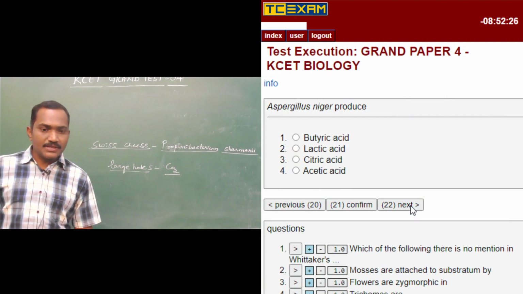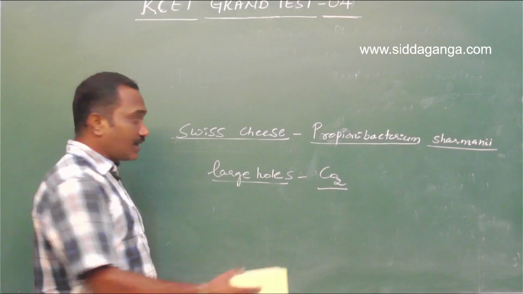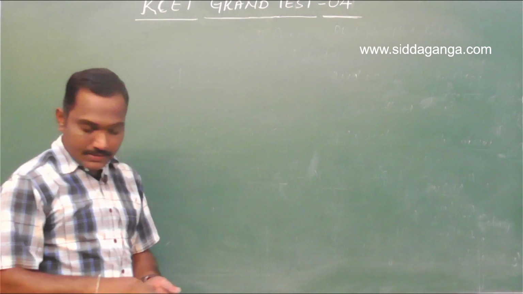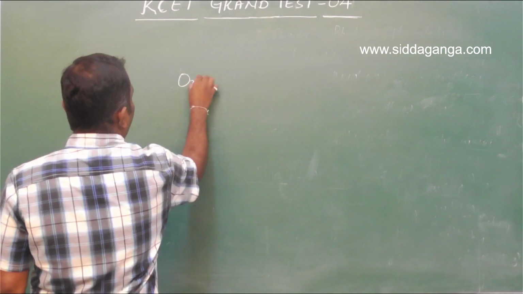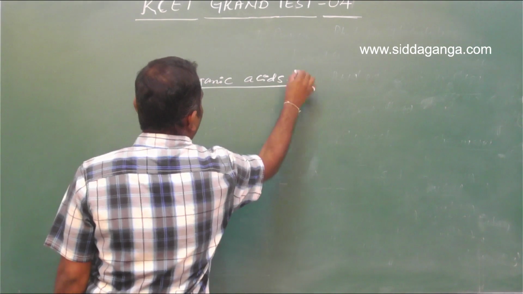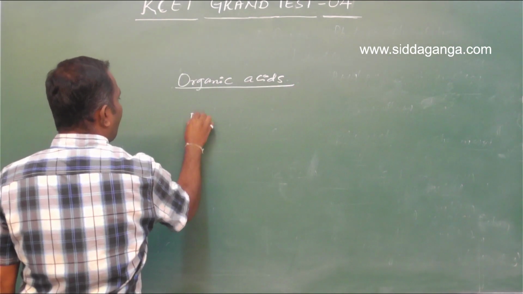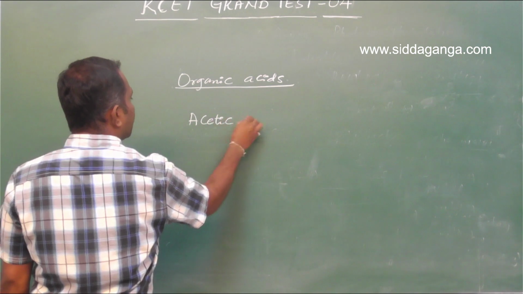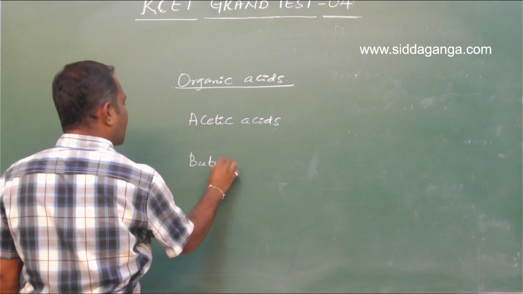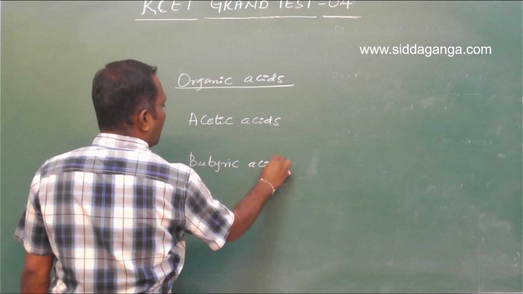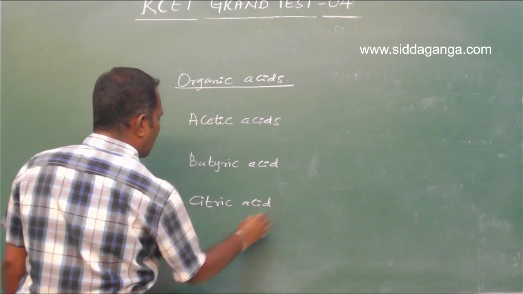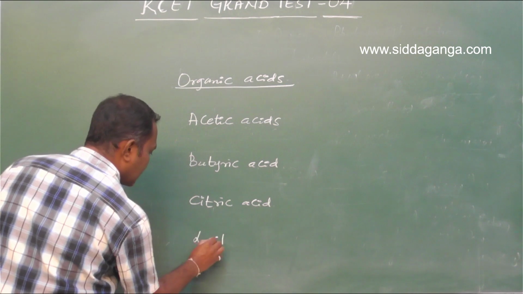Okay, next question. Aspergillus niger produces different organic acids. Which type of organic acid is Aspergillus niger producing? In the textbook you have 4 types of organic acids: acetic acid, butyric acid, citric acid, and lactic acid.